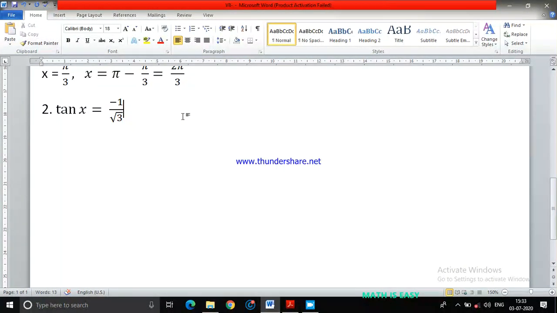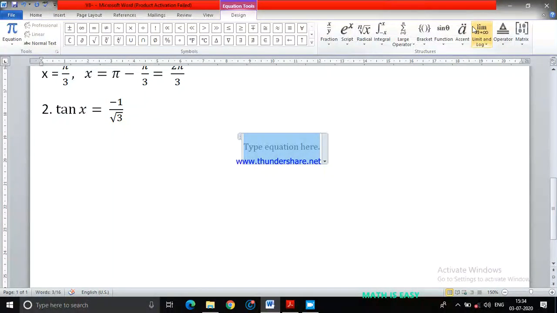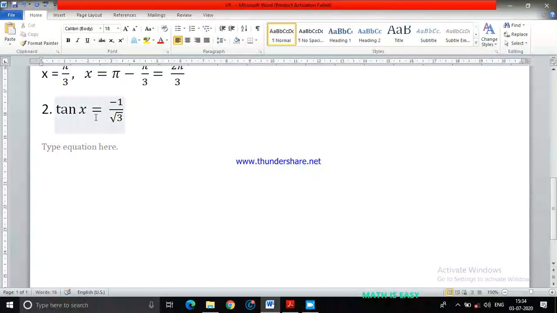Now tan is negative in the second quadrant as well as the third quadrant. So for the second quadrant, how do you write it? You can write it as tan pi minus x, equal to 1 by root 3 for 30 degrees. So let's write this as condition 1.